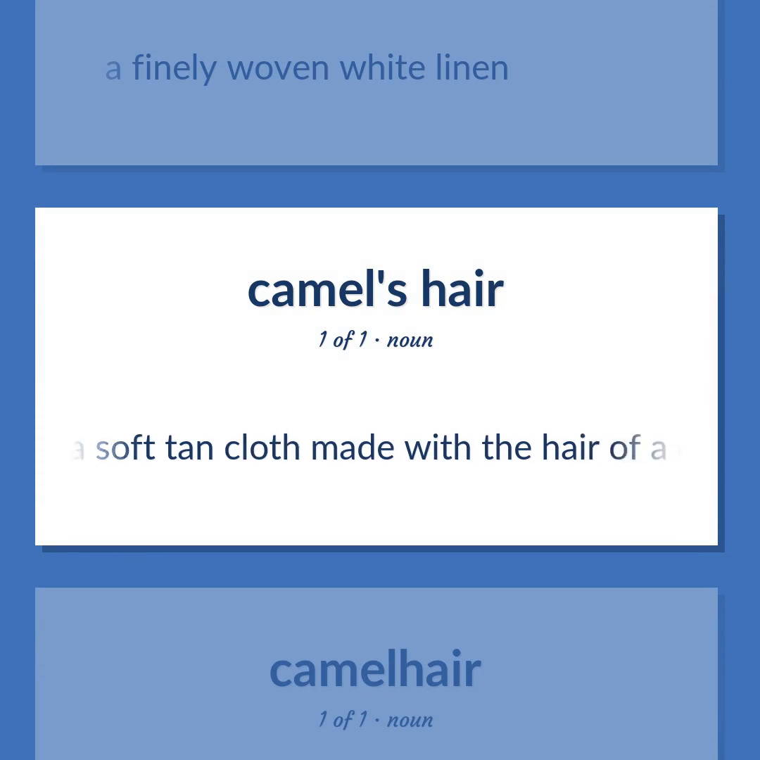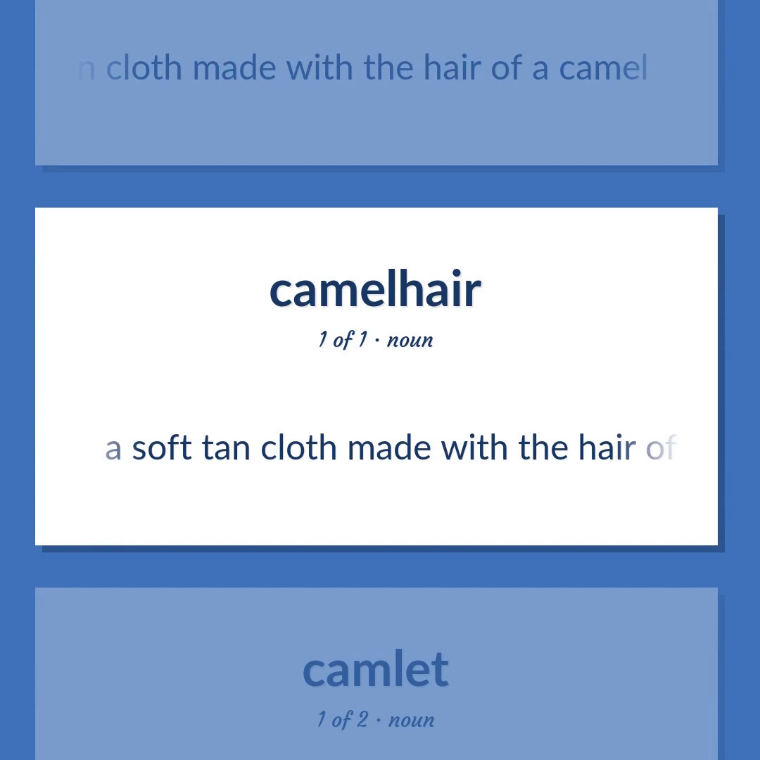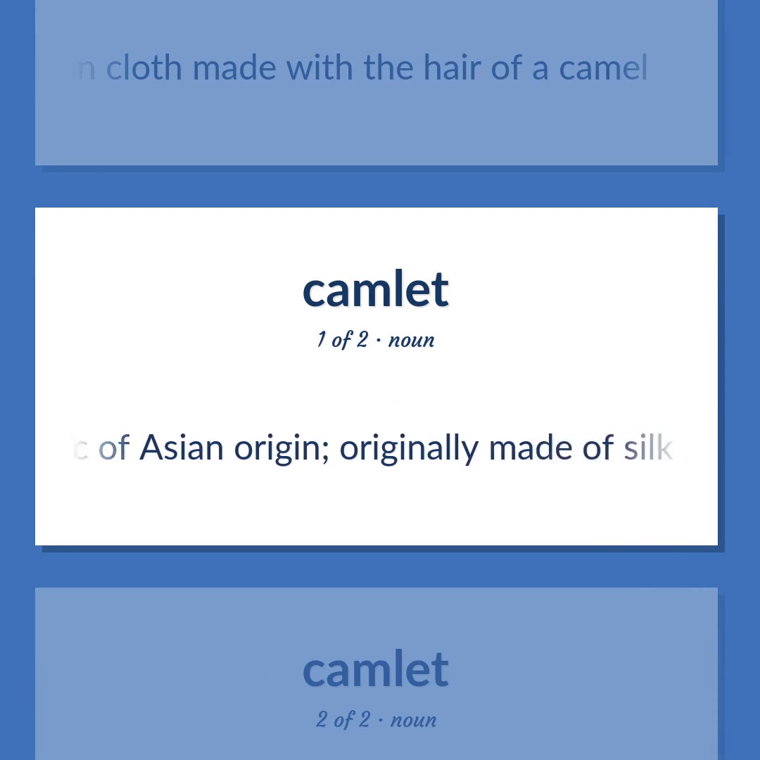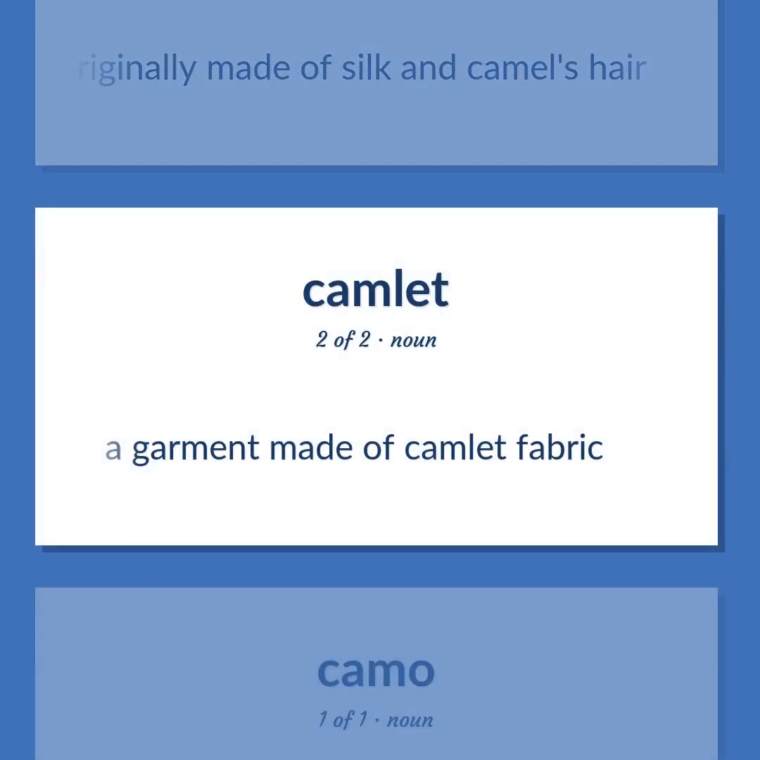Camel hair: a soft tan cloth made with the hair of a camel. Camlet: a fabric of Asian origin, originally made of silk and camel's hair. A garment made of camlet fabric.